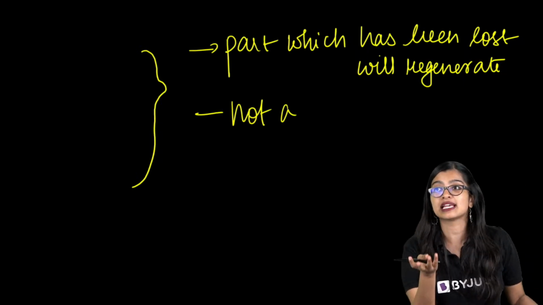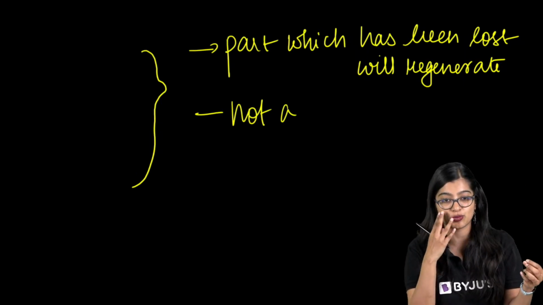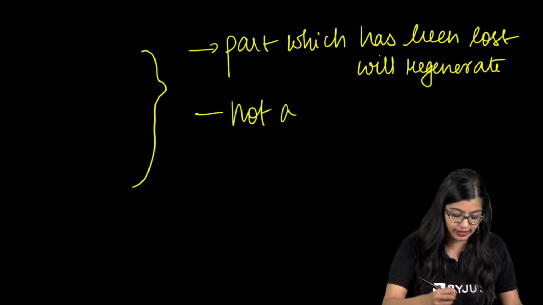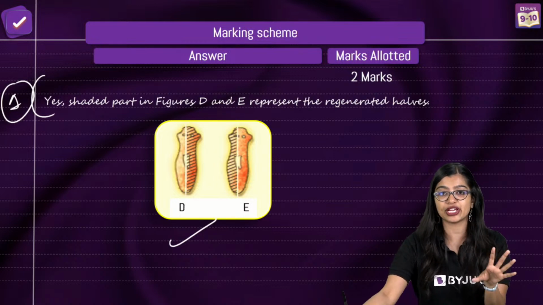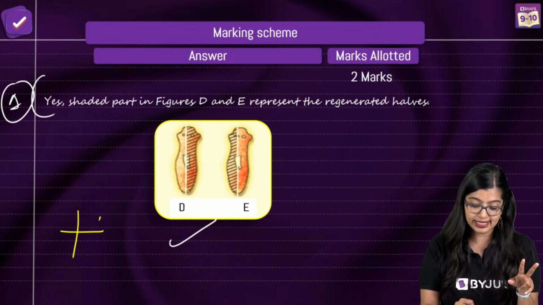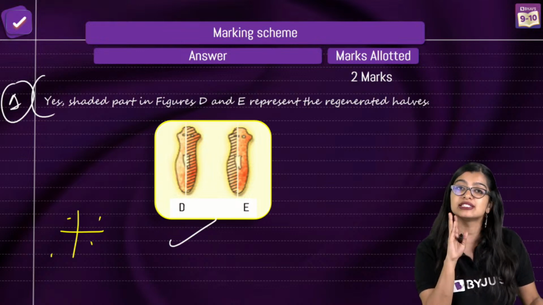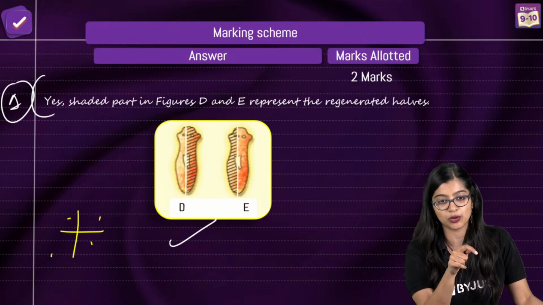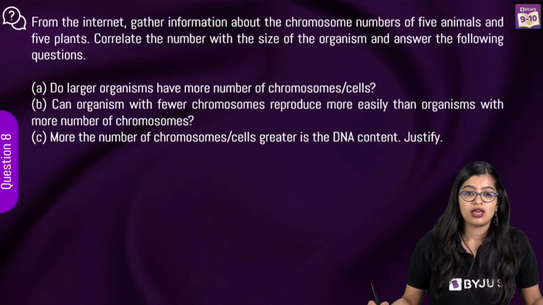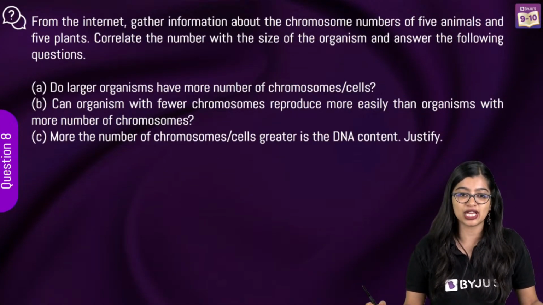You cannot technically say that in favorable conditions also regeneration would take place, right? So are we clear with the difference between the two? Are we clear with regeneration and fragmentation? Because regeneration versus fragmentation is a very important point of difference that you can get in your board exams. Okay? And I think we have a question based on that later on also. Yes. Now moving on to the next one.